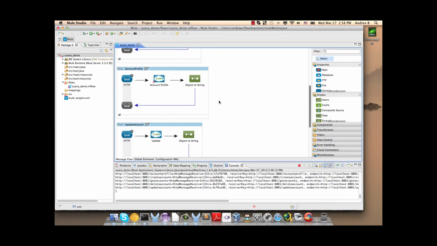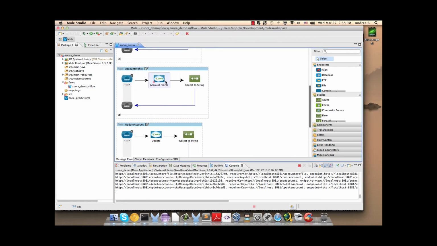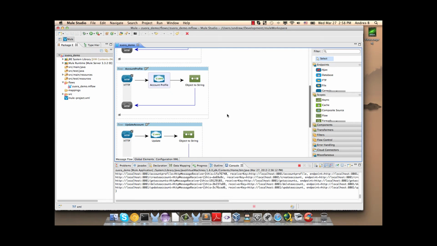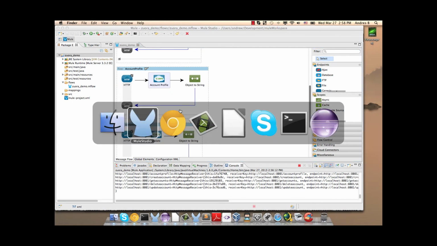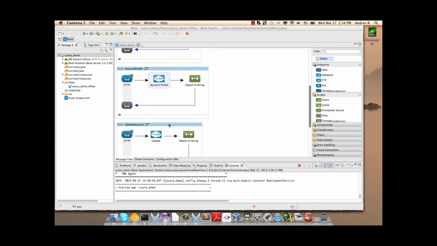Then we have the account profile flow. We write here account profile. Then in the Zuora connector, we use the account profile operation and we use the recently created account ID. We save this, then we are going to use this operation.